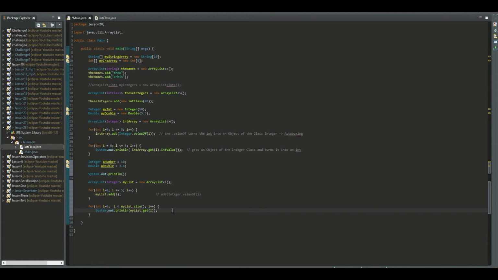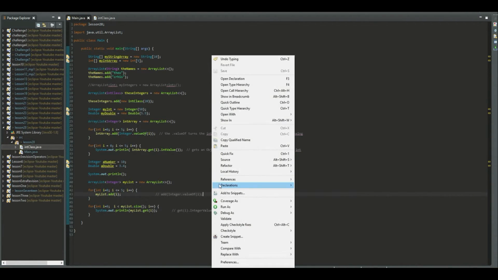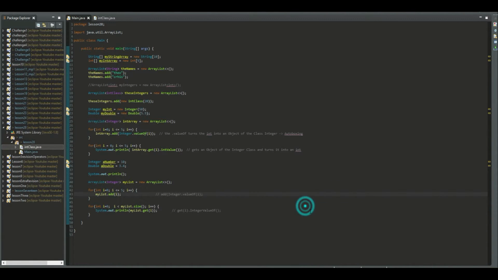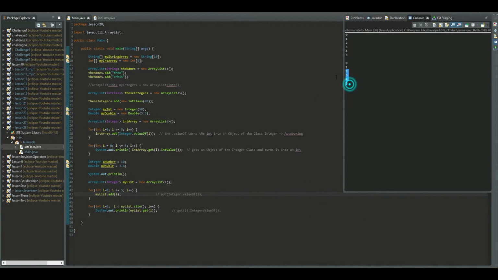What actually happens here is Integer.valueOf, which is the method being used. Let's see if it works. And it works. As you can see, this array list got printed here.